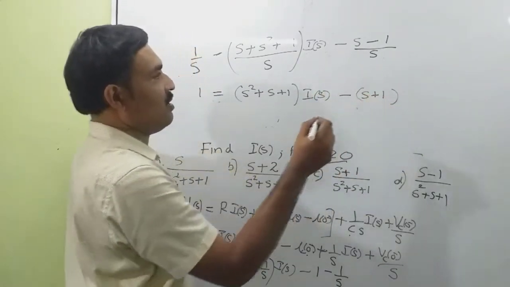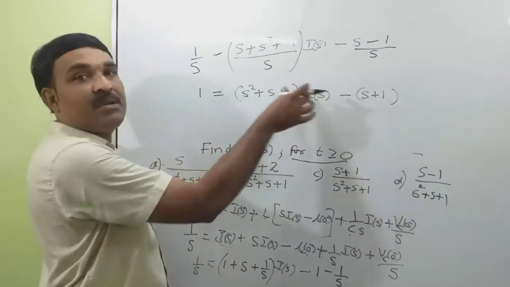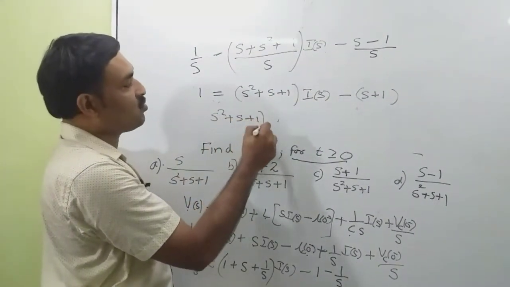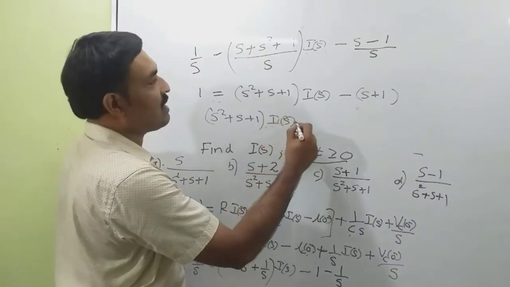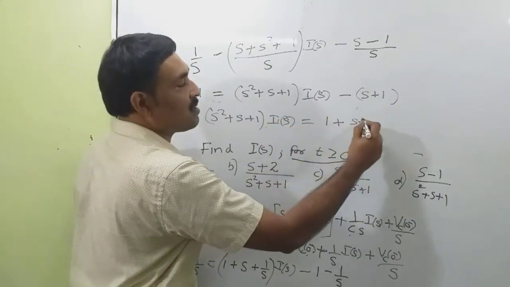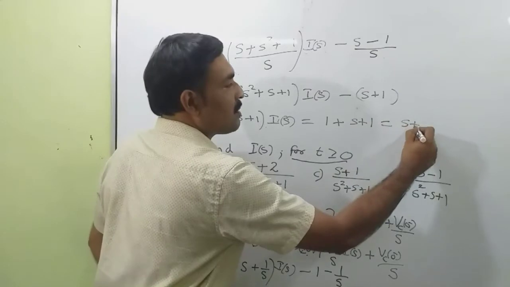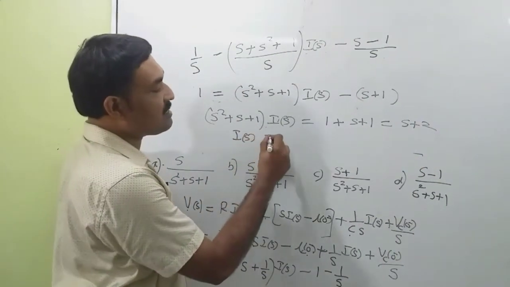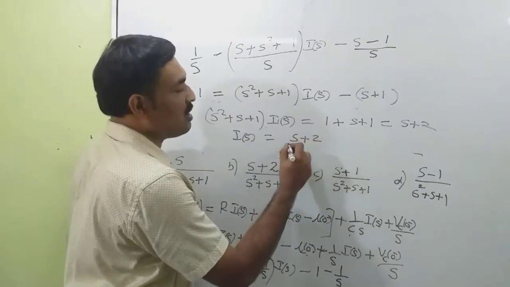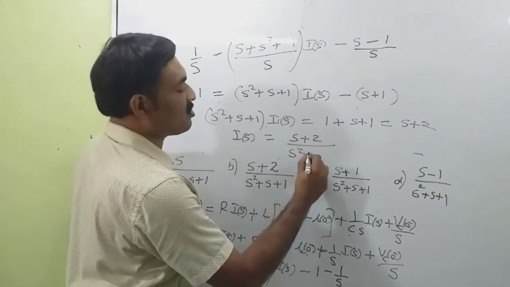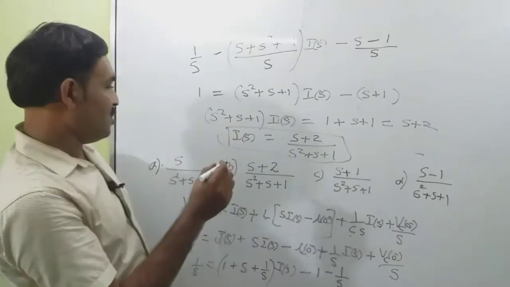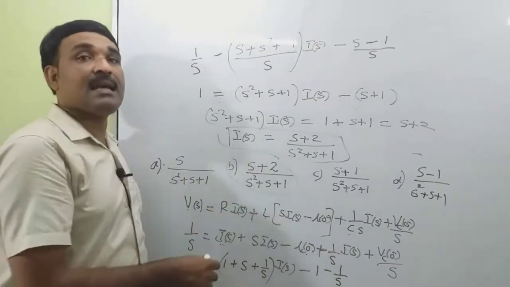Or 1 is equal to s square plus s plus 1 into I of s minus s plus 1. Taking this term to the LHS, this becomes s square plus s plus 1 into I of s, that is equal to 1 plus s plus 1, that is equal to s plus 2, or I of s is equal to s plus 2 divided by s square plus s plus 1. So this is the value of I of s. So option B is the correct answer.